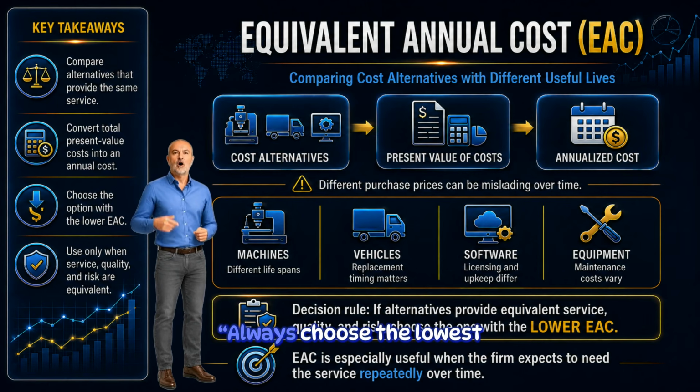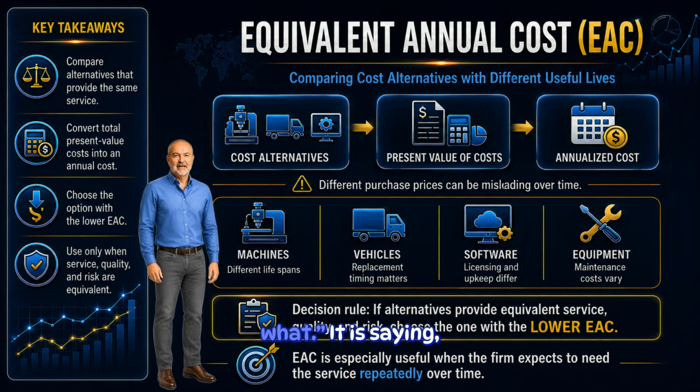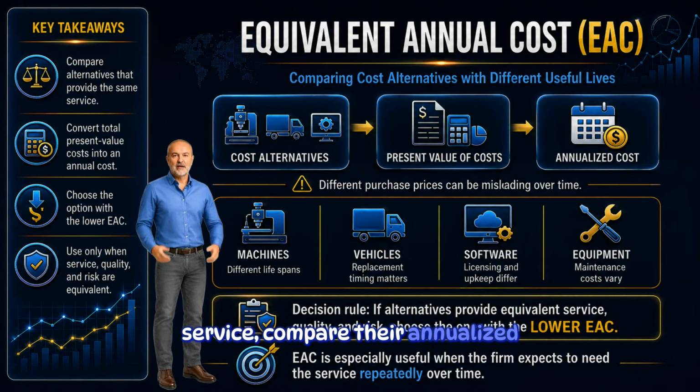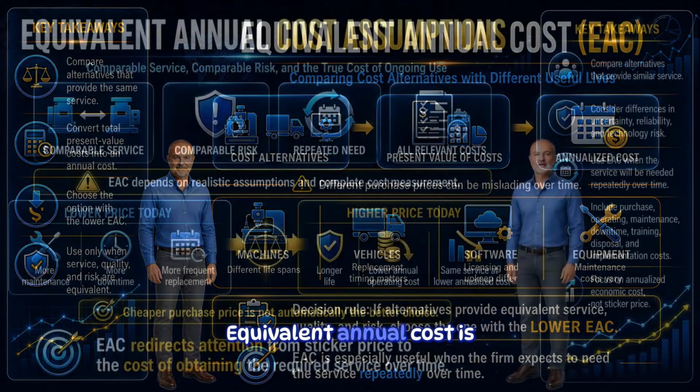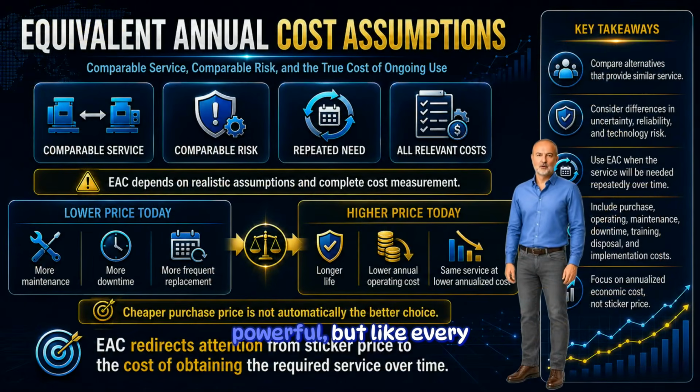EAC is not saying always choose the lowest annual cost, no matter what. It is saying if the alternatives truly provide the same required service, compare their annualized costs and choose the lower cost way to obtain that service. This method is especially helpful when the firm expects to need the service repeatedly over time. Equivalent annual cost is powerful, but like every finance tool, it depends on good assumptions.